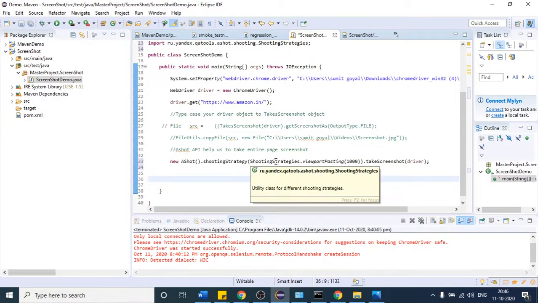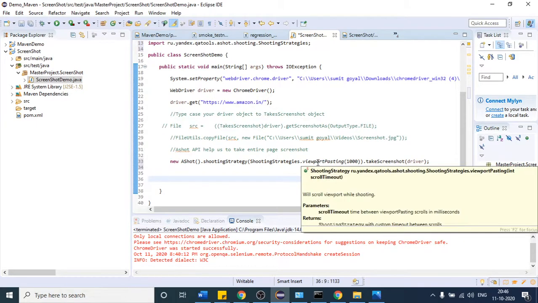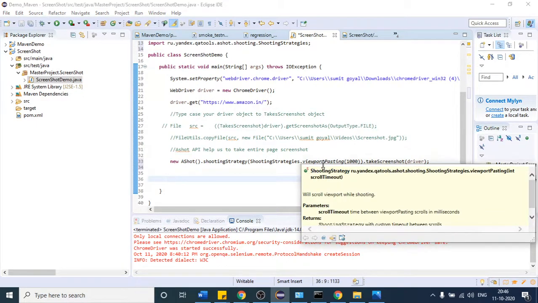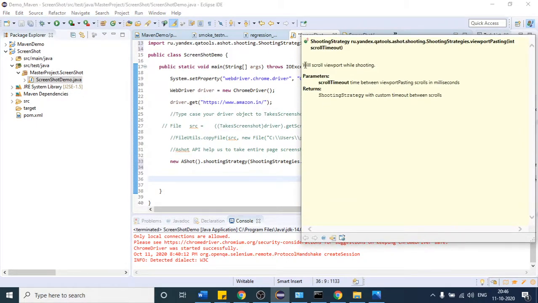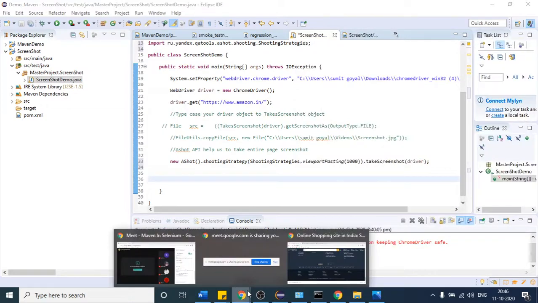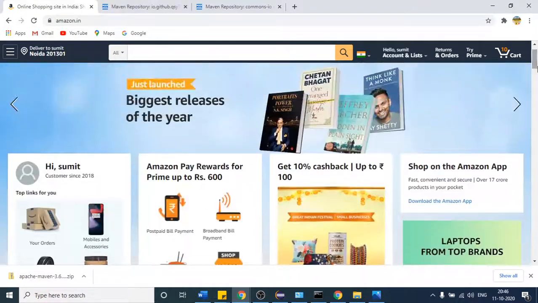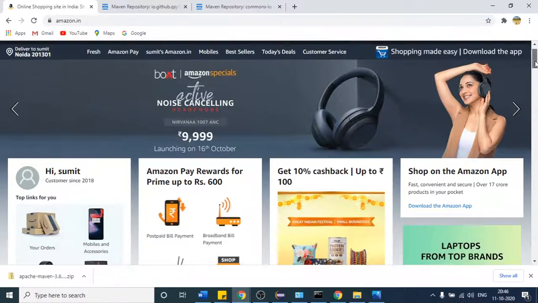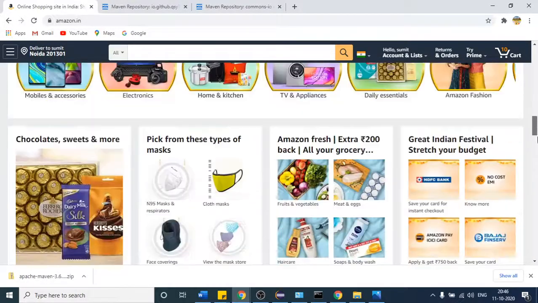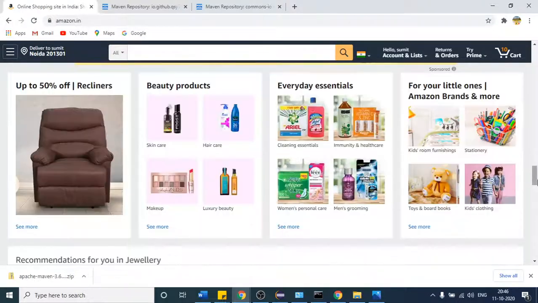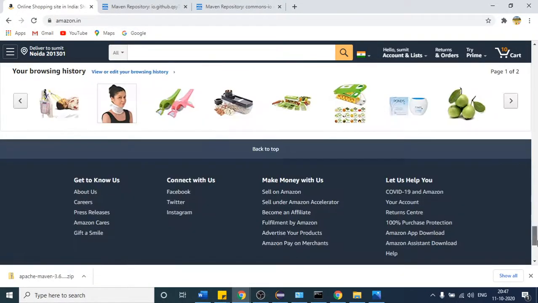So this is the class and this is the method. If I place the mouse on the method, it shows this method will actually provide the strategy: it will scroll the viewport while shooting. So suppose the website is open, this method will scroll down, and also it is going to take the screenshot. So this way this method will work. So it will take the screenshot.